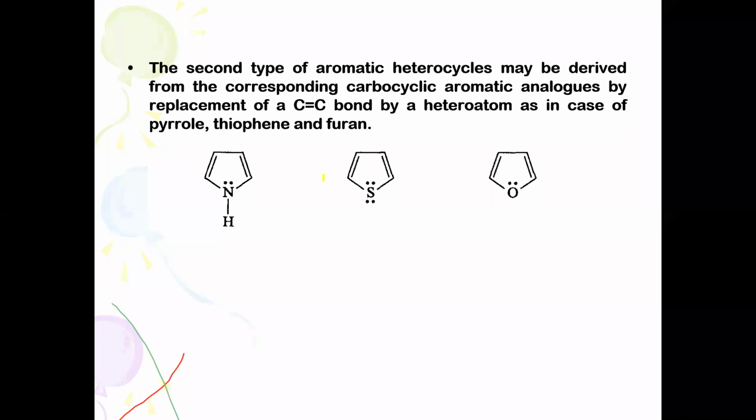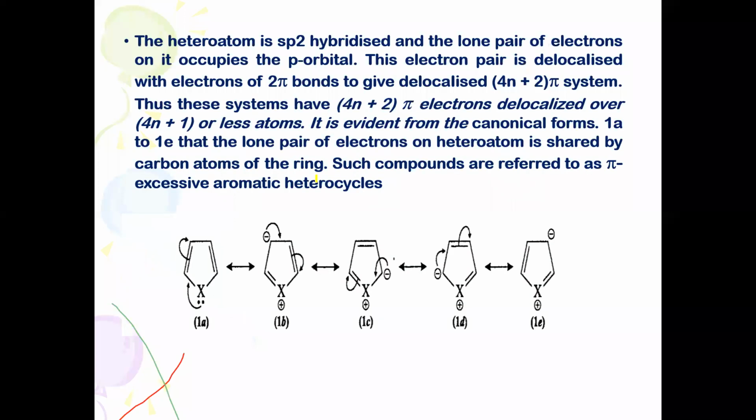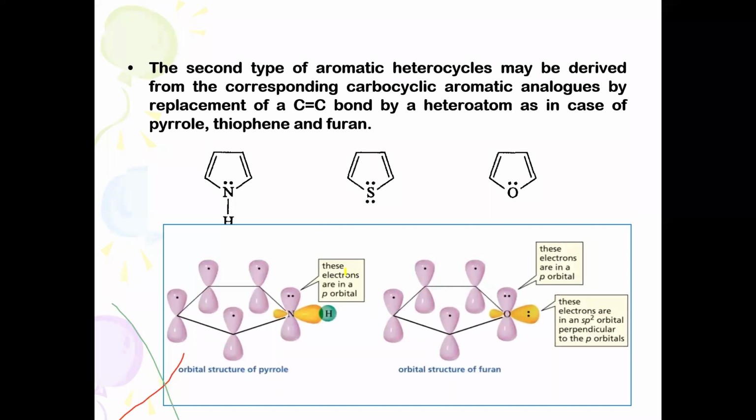We shall move towards the orbital picture of these 5-membered heterocycles. For instance, I have taken here the orbital picture of pyrrole, and the orbital structure of furan.